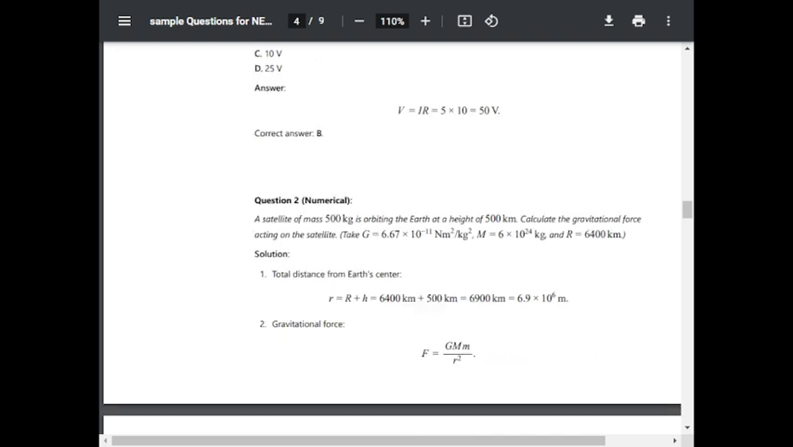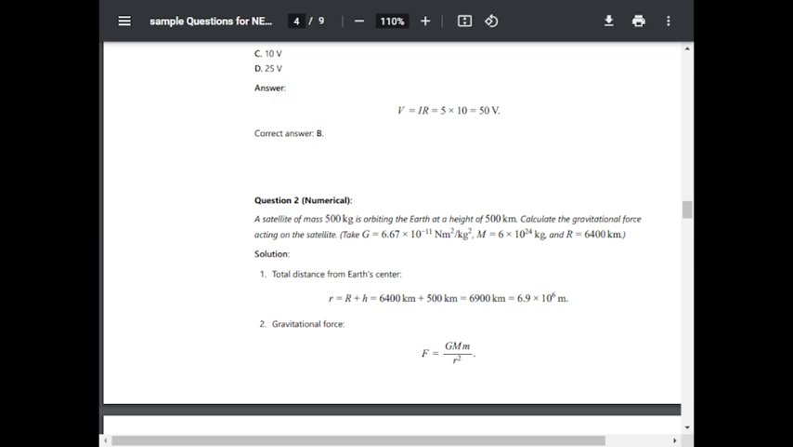Question number 2. A satellite of mass 500 kg is orbiting the Earth at a height of 500 km. Calculate the gravitational force acting on the satellite. Take G is equal to 6.67 into 10 raised to power minus 11 newton meter square per kg square, M is equal to 6 into 10 raised to power 24 kg, R is equal to 6400 kilometer. Take the total distance from Earth's center.